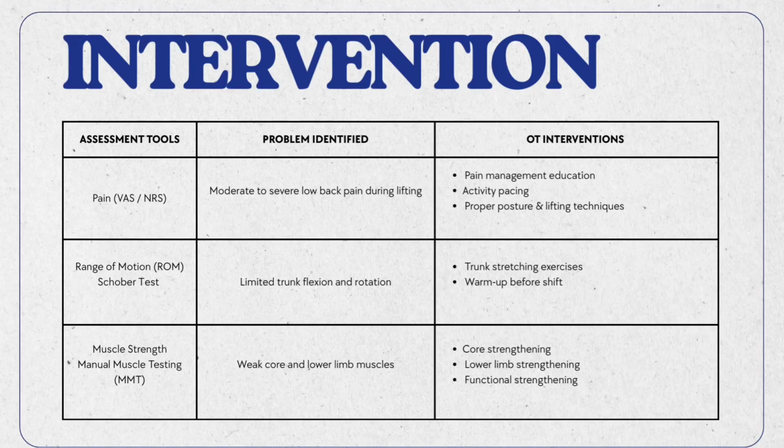For muscle strength, we use manual muscle testing, which is MMT. Weak core and lower limb muscles are identified. Core strengthening, lower limb strengthening, and functional strengthening are the OT interventions.